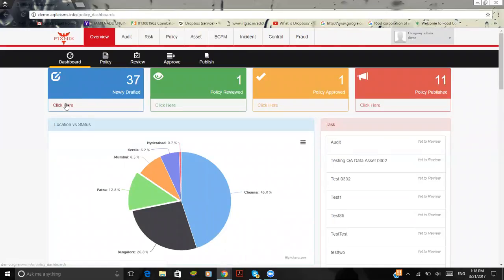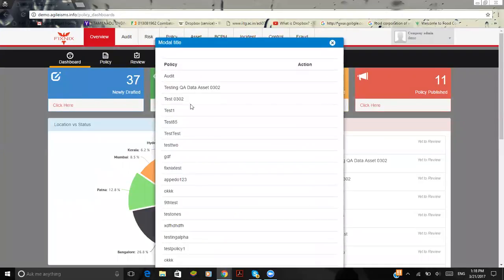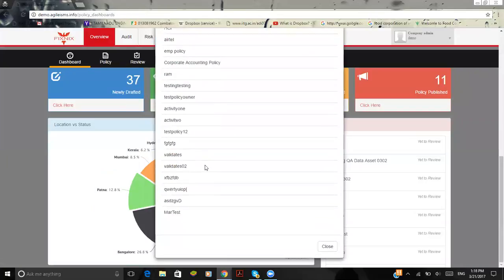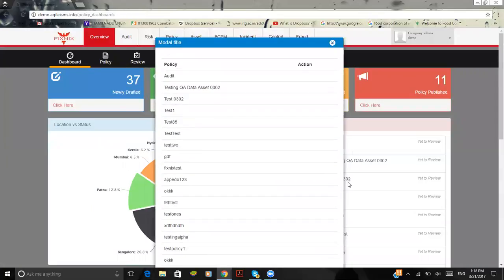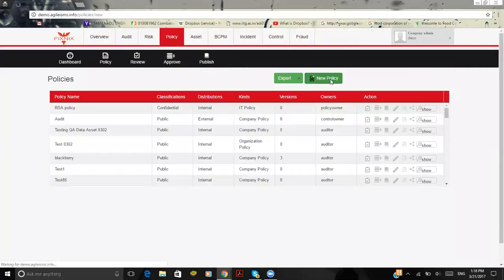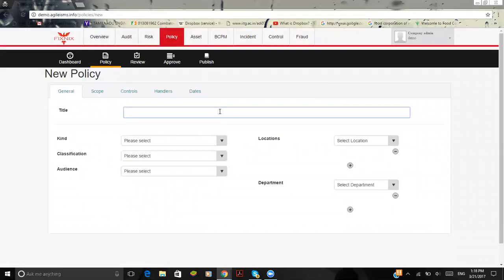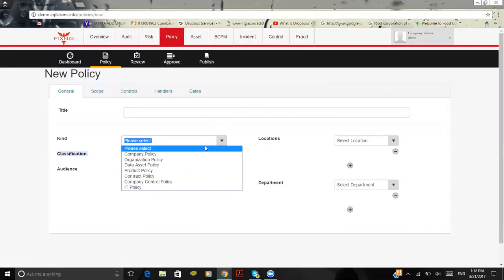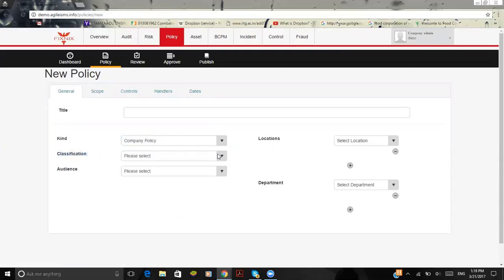Whether I'm going to draft a new policy. So this is the newly drafted policy if you could find it. Maybe for an instance, let me quickly walk you through the policy here. And here is where you get the policy. Here you define the title of the policy, which kind of policy it's going to map to, and the classification and the audience here, whether it's going to be internal or external.